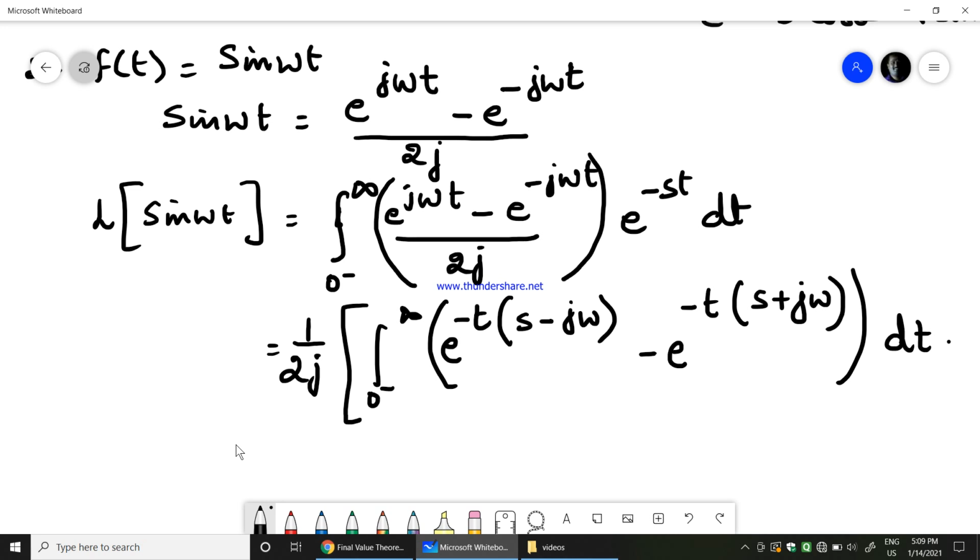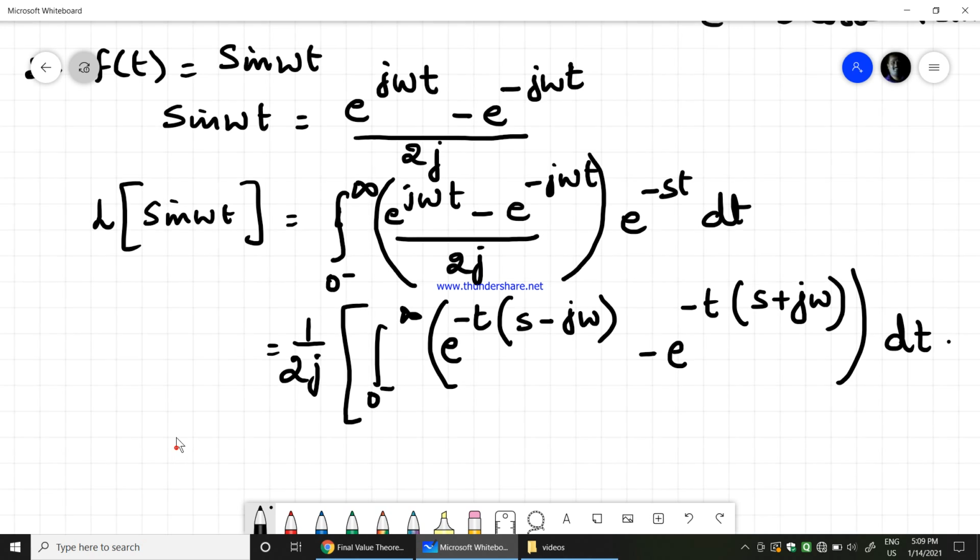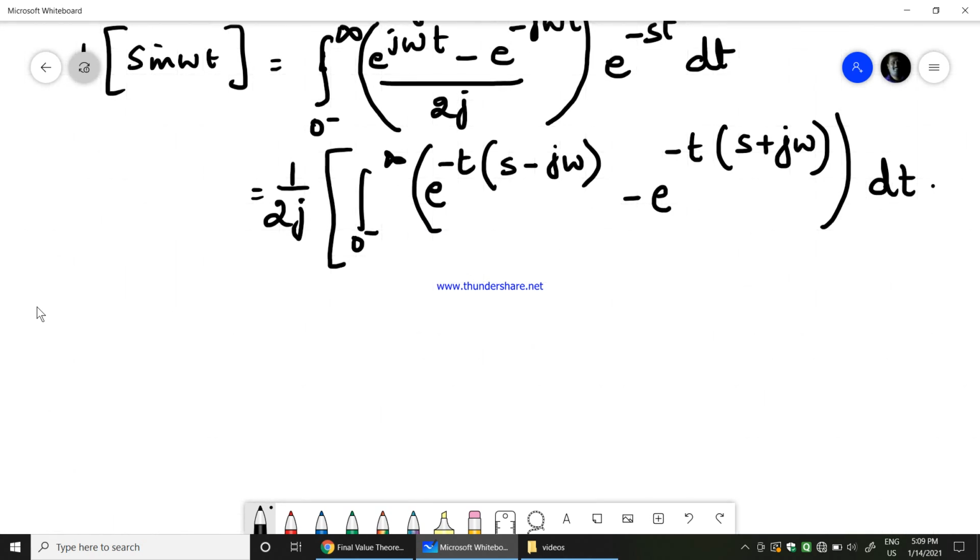Now the term which we have written already earlier: Laplace transform of e power at would be equal to 1 by s minus a, right? So that is what we have written.